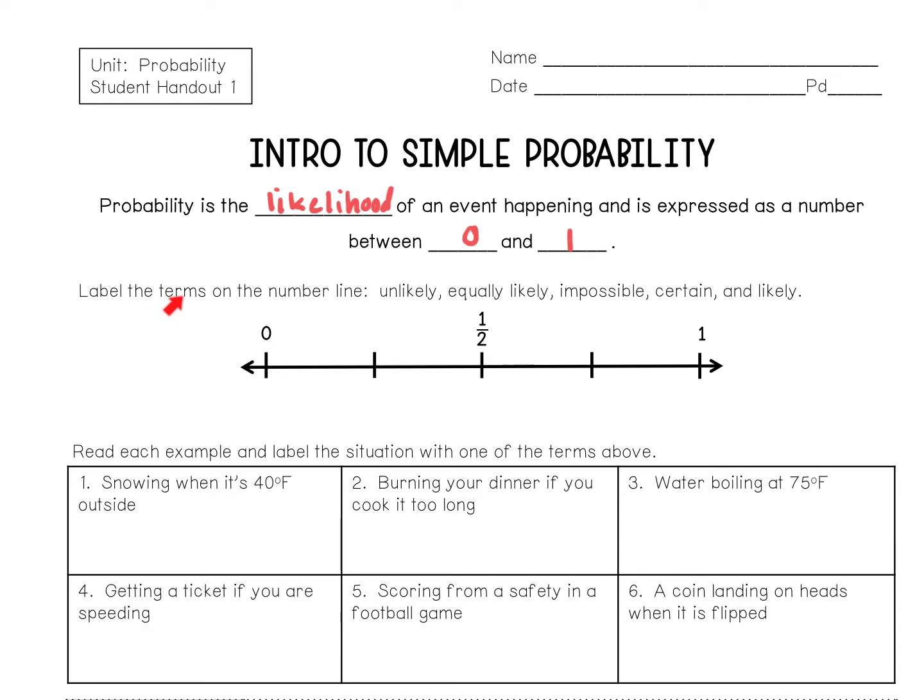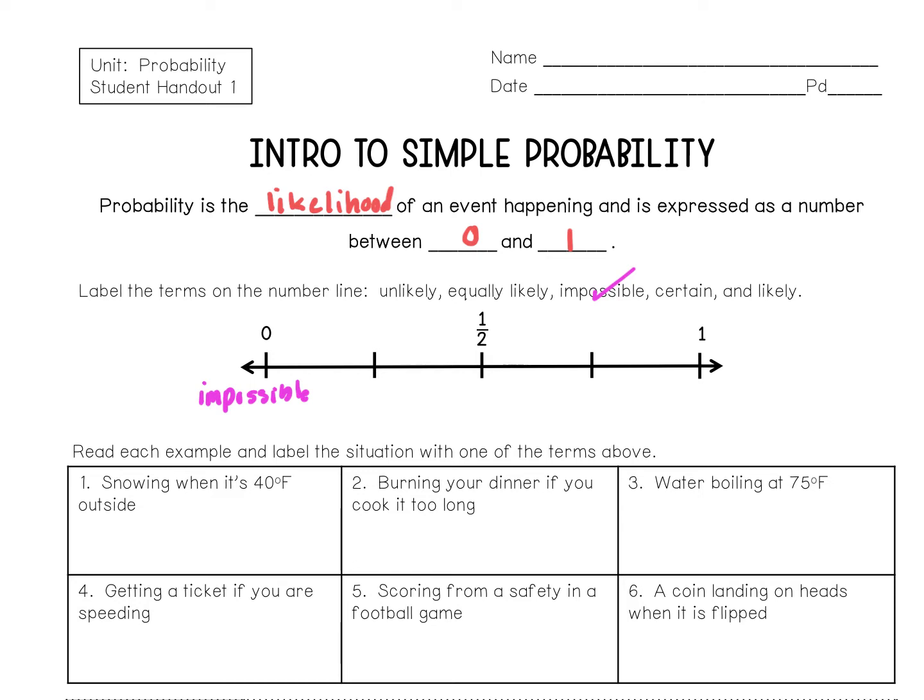So below it says label the terms on the number line. So unlikely, equally likely, impossible, certain, and likely. So as we investigate the number line, we see 0, we see 1/2, and we see 1, and we see markers in between. If we look at 0, and we're talking about the likelihood of something happening, if it's 0, that would be impossible. So let's write the word impossible. If there's 0 probability, it is impossible.